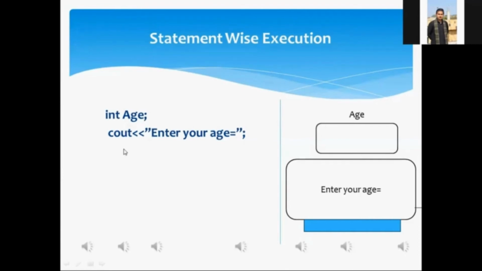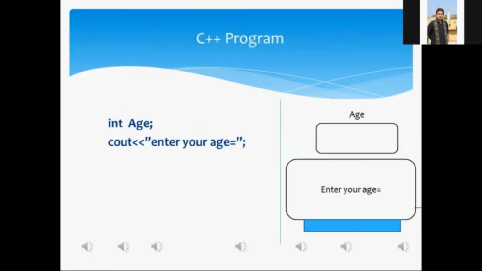Mr. Aftab, the third statement you just need to read. cin >> age. My dear students, do listen carefully. When this cin statement will be executed, what will happen? You need to look at the monitor.